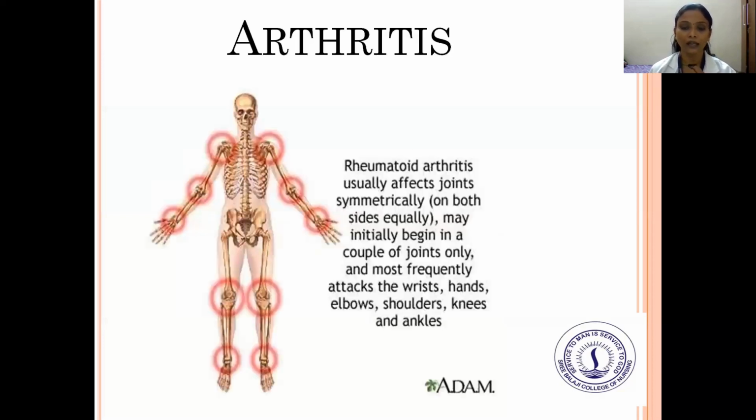One, you can see arthritis. Arthritis here is rheumatoid arthritis, which especially affects the joints of the body, both sides equally. It may initially begin with a couple of joints only, and most frequently the affected joints are the wrist, hands, elbows, shoulders, knees, and ankles. The points circled in red show you the areas where the joints get affected, which results in arthritis. So mainly the affected parts are the wrists, hands, elbows, shoulders, knees, and ankles.